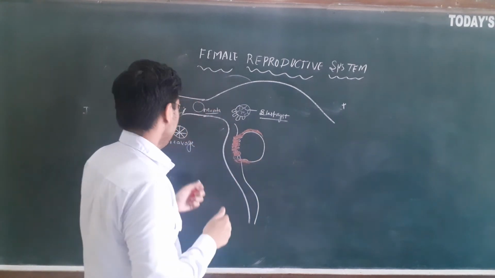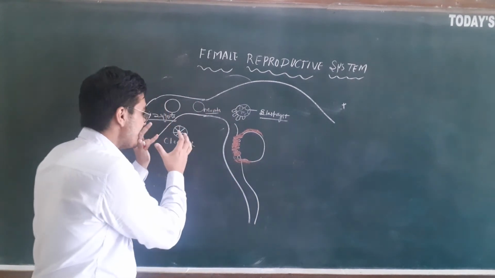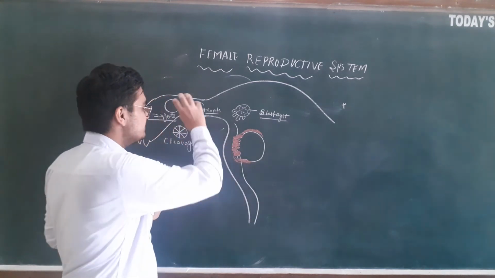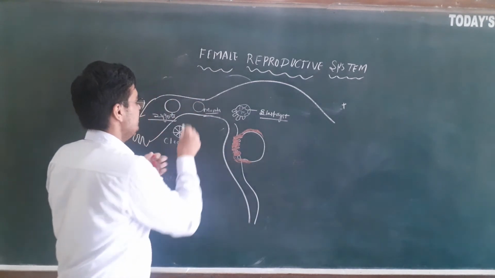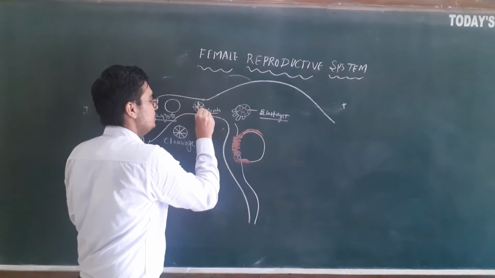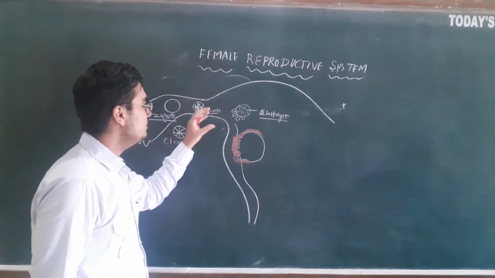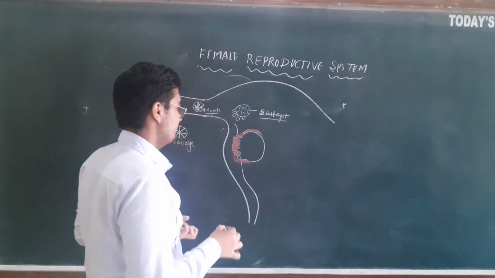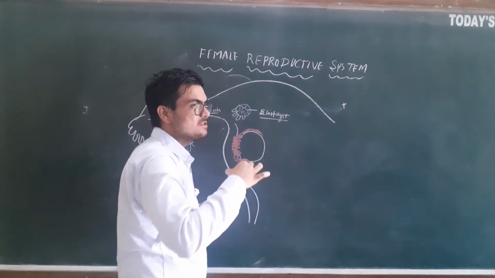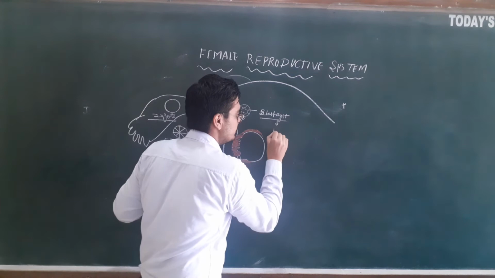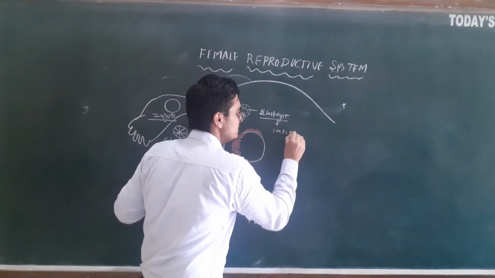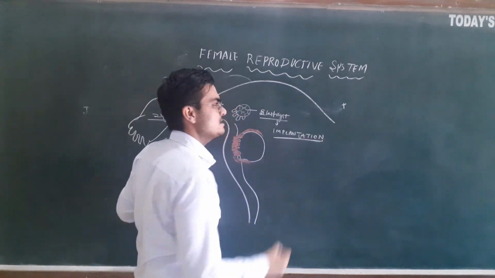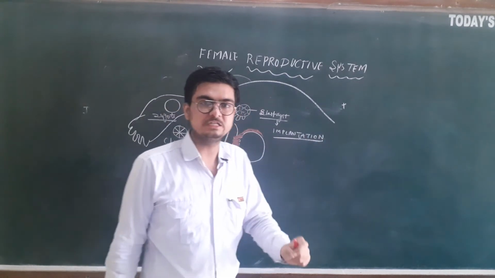So I am repeating it. The zygote divides by cleavage, forming 2 cells, 4 cells, 8 cells. A ball-like stage comes, the morula. After the morula there is a stage called the blastocyst. The blastocyst will embed. It will show implantation. Implantation occurs at the blastocyst stage.